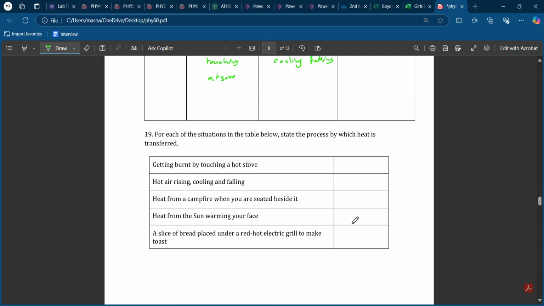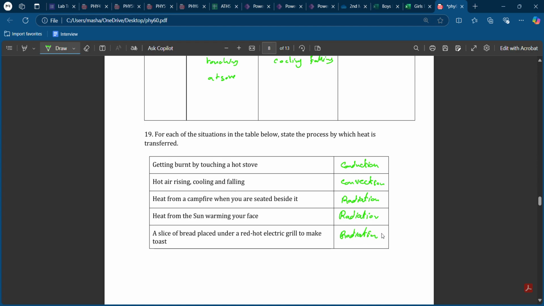So for question 19, which situation is it, conduction, convection, or radiation? Getting burned by touching a hot stove, this is conduction because we have two objects touching each other. Hot air rising, this is convection. Heat from a campfire, so you have a distance, so this is radiation. Heat from the sun, again we have a distance and no medium here, so this is radiation. A slice of bread placed under a red hot electric grill to make toast, so we have a distance between the toaster and the bread, so this is again radiation.